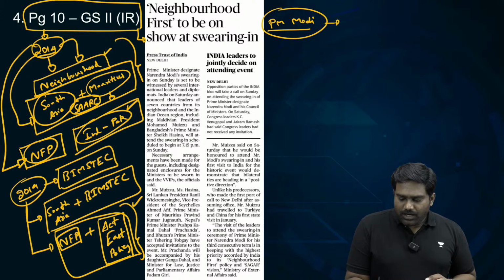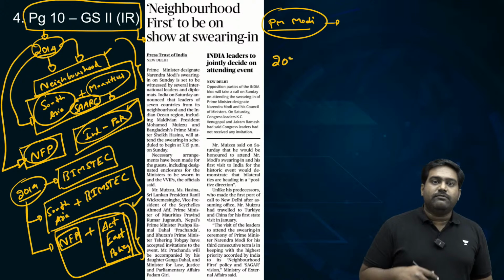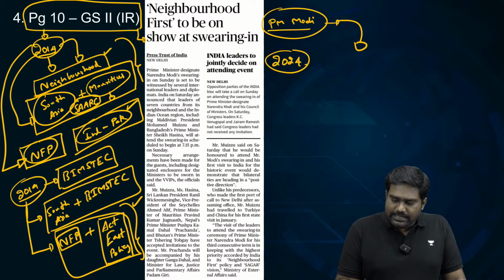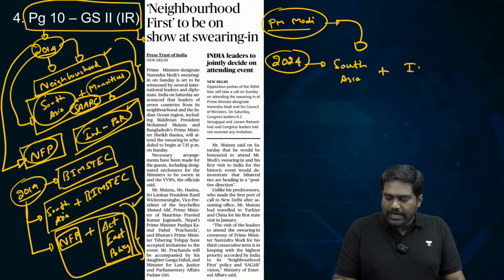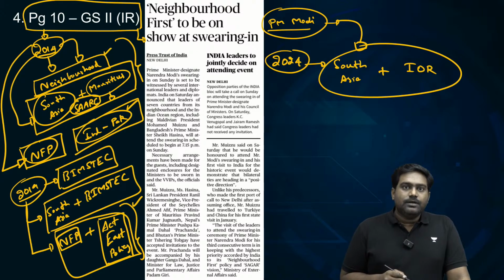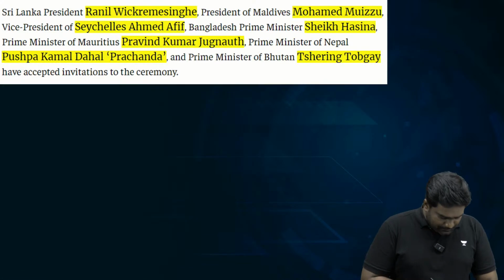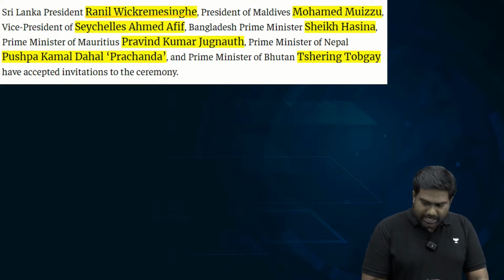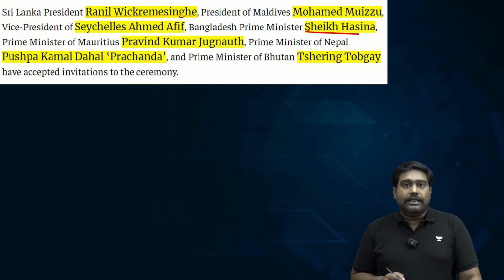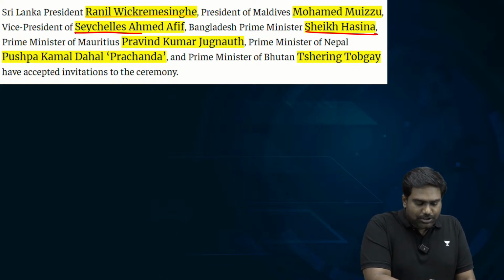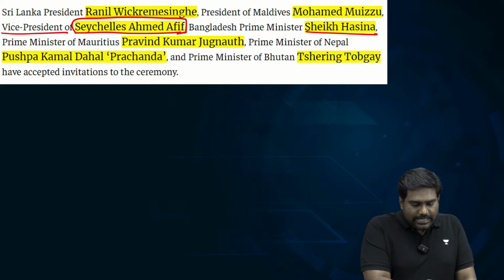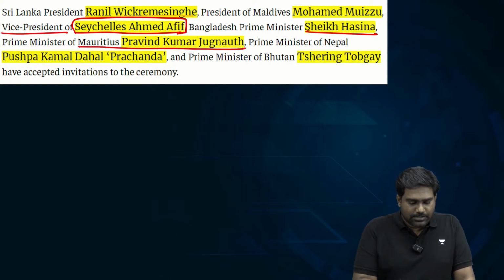So this time, in 2024, when PM Modi will be sworn in for the third time in just about 1.5 hours, you will witness that there are again a few South Asian leaders invited, plus leaders of a few Indian Ocean countries from the Indian Ocean region. So this time, India has chosen to invite the Sri Lankan leader, Ranil Wickremesinghe, and of course, Prime Minister Sheikh Hasina from Bangladesh is a regular invitee. Then Seychelles from the Indian Ocean has been invited and it will be represented by its Vice President. Then the leader of Mauritius, Pravind Kumar Jugnauth.